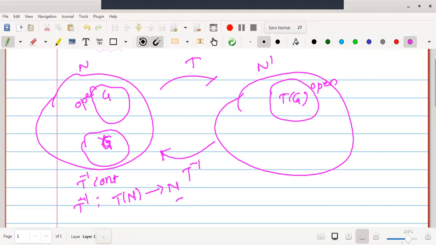For every G open in N, its inverse image, what is the inverse image we know? Inverse image of G will be T of G. Therefore, its inverse image will be T of G, as this is the element in T of N, the image we will get as T of G. Therefore, T of G is open in N dash.